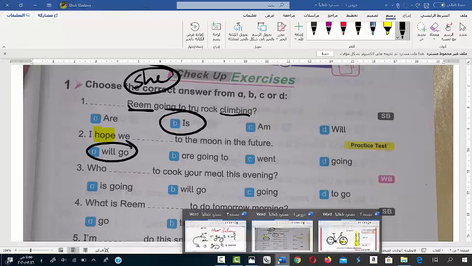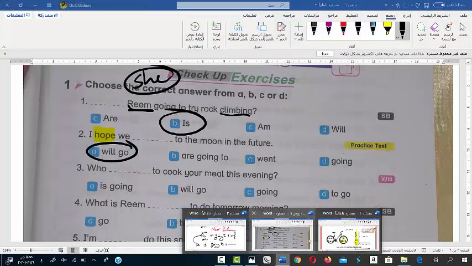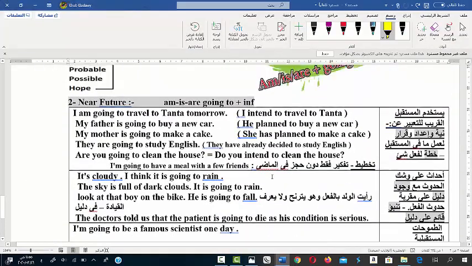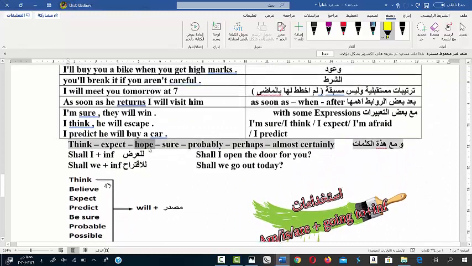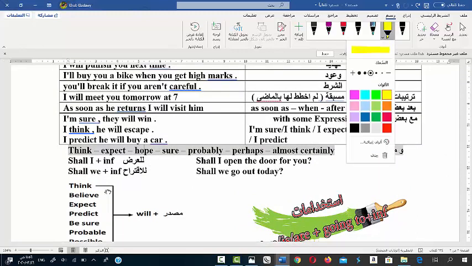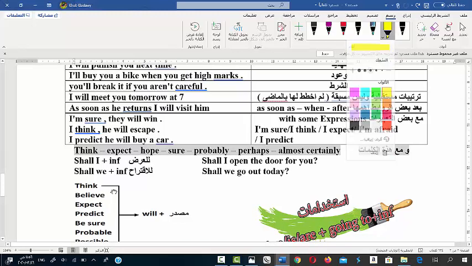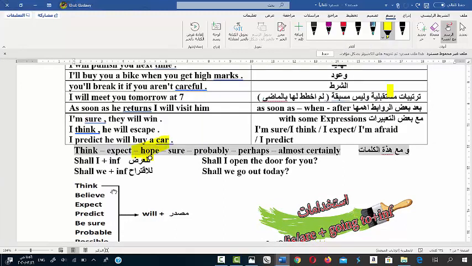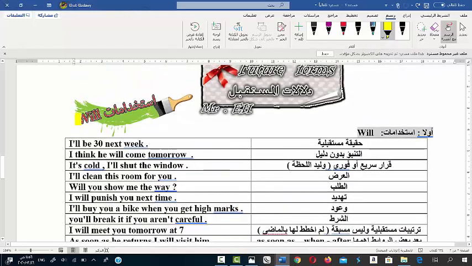Okay, I'm going to open the grammar sheet, the future forms, and as you see, the word hope, if we have the word hope, so we have to use the future simple tense. It doesn't work, I don't know why. Yes, this one, hope, so we have to use will plus infinitive. Okay?